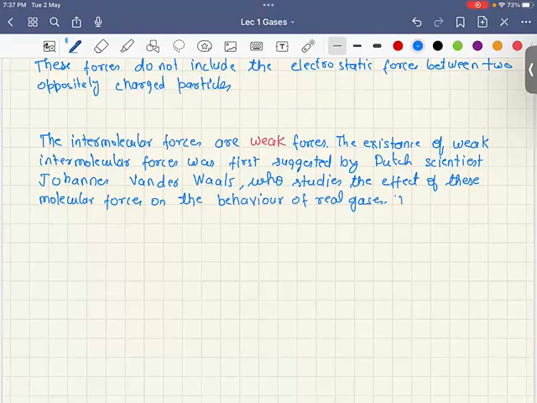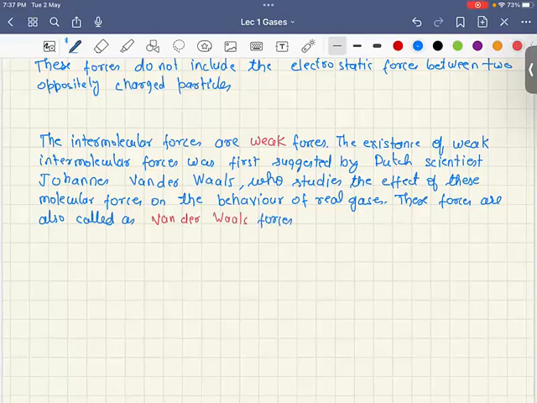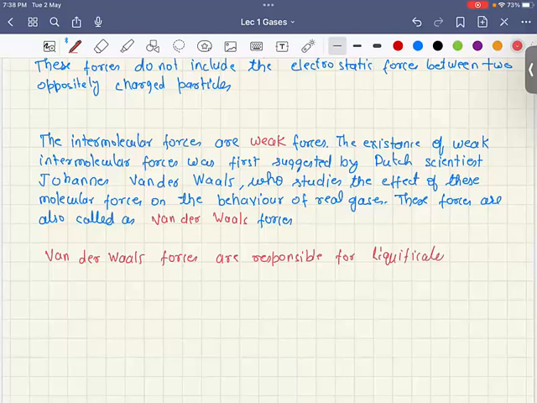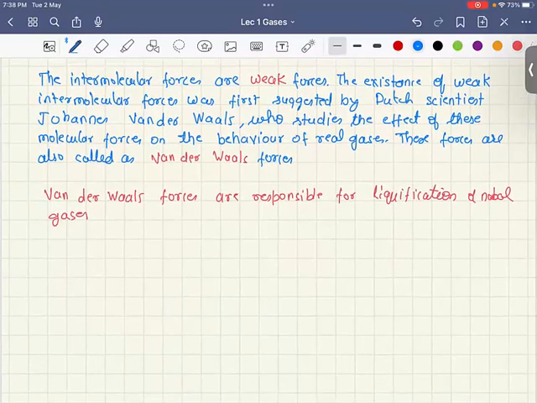And in his honor, these forces are also called van der Waals forces, right? So in this chapter, this term van der Waals forces is going to come very often, and van der Waals forces are responsible for the liquefaction of gases, right? So such forces came into existence due to the interplay of, which is very important.